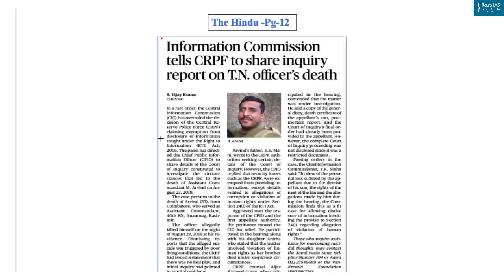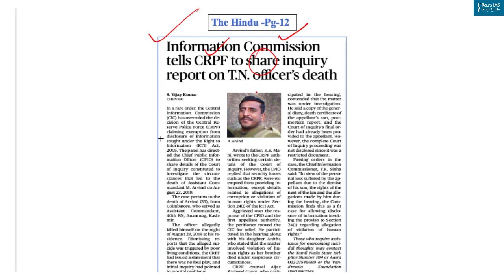Now our next question is based on this article, and context of this article is that in a rare order, Central Information Commission has overruled the decision of Central Reserve Police Force, that is CRPF, claiming exemption from disclosure of information sought under the Right to Information Act 2005. And the panel has directed the Chief Public Information Officer to share details of the court of inquiry constituted to investigate the circumstances that led to the death of Assistant Commandant of the CRPF who was posted in Kashmir in